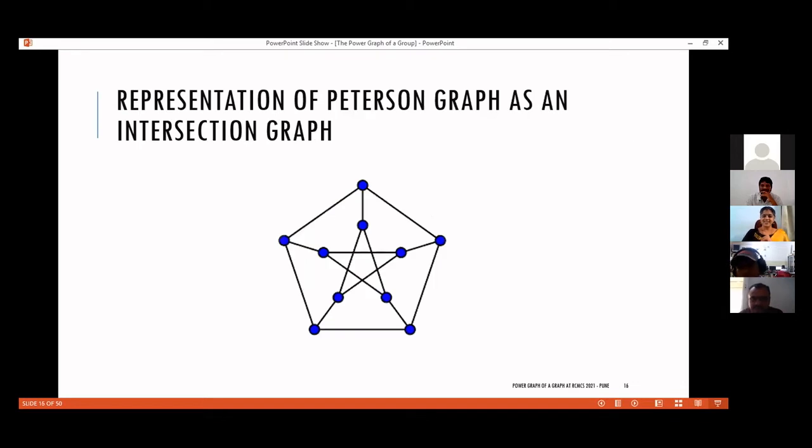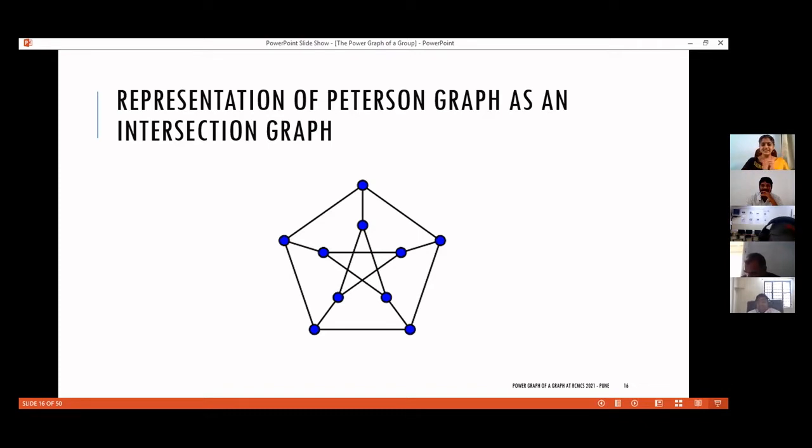So here you have the Petersen graph. Petersen graph is notorious among graph theorists because sometimes when we do research, we get an intuition, right? We get a feel that such and such statement is true. And we try to prove that. Maybe we are not able to find logical arguments to prove the statement, but we strongly feel that the statement is true.